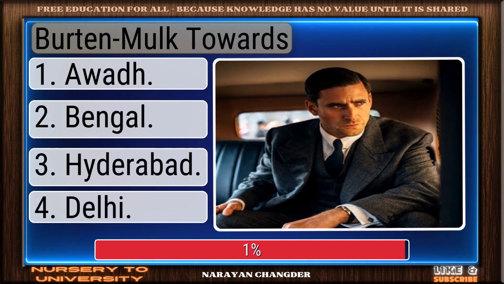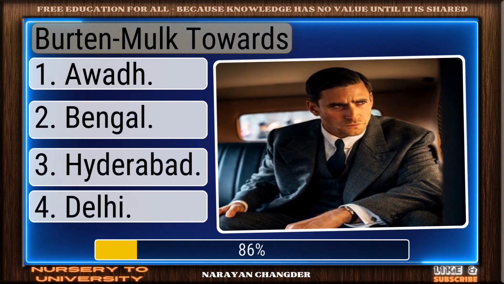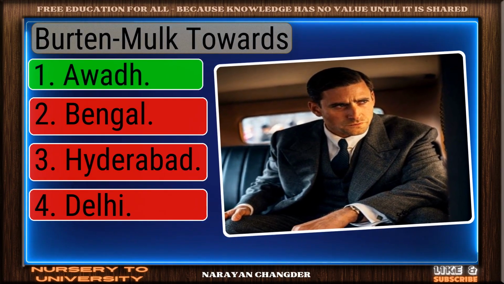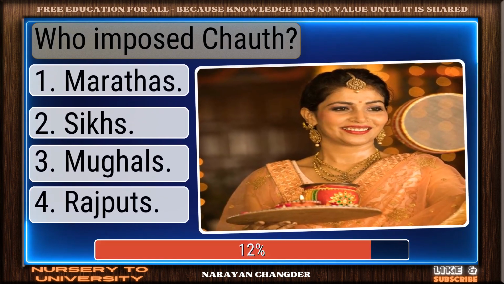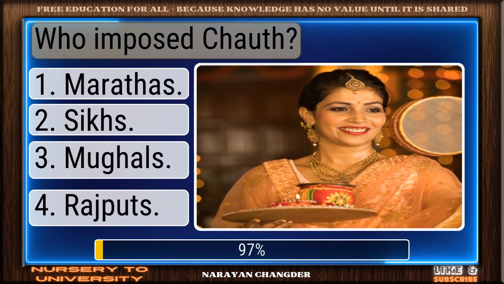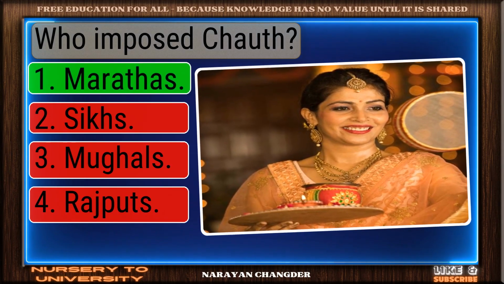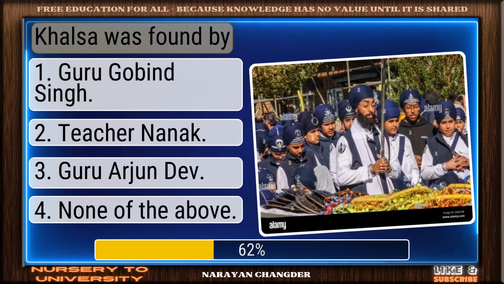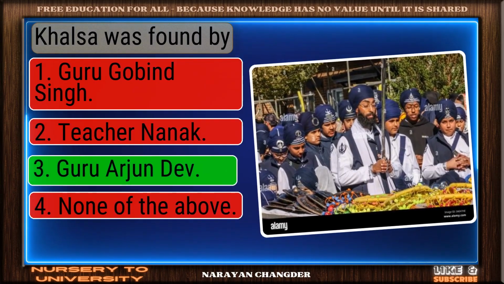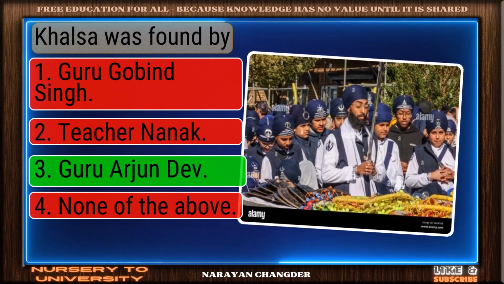Burhan-ul-Mulk towards. Correct response. Awadh is the most accurate answer. Who imposed Chauth? Valid point. Marathas is true. Khalsa was founded by. Bravo. Guru Gobind Singh is the answer.